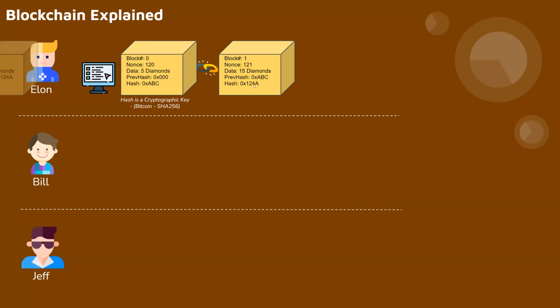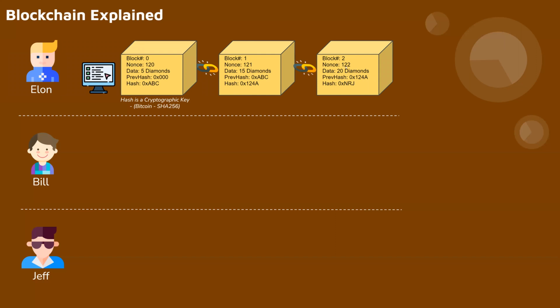Next, in week number 3, they have 20 diamonds with a nonce, again a one-up number, data, and the previous hash, which is 0x124A. So these are blocks of transactions linked with each other, stored with Elan as a hash cryptography.